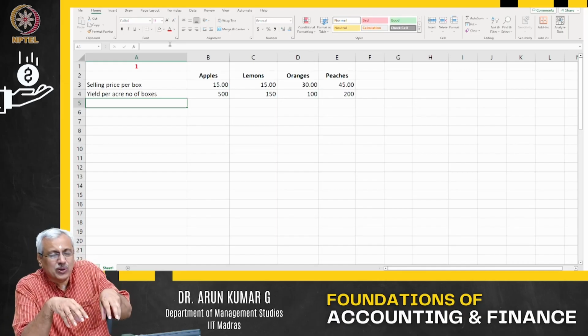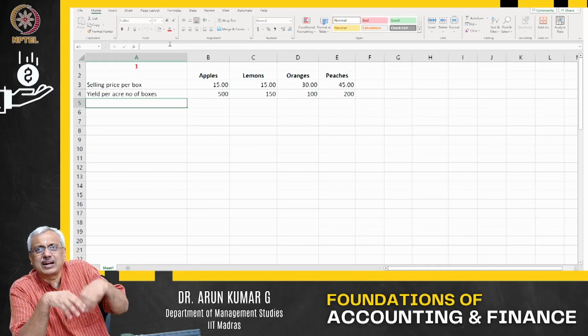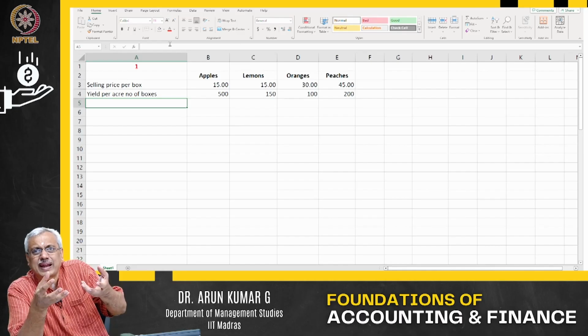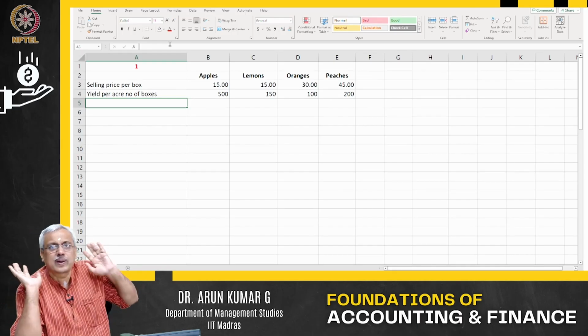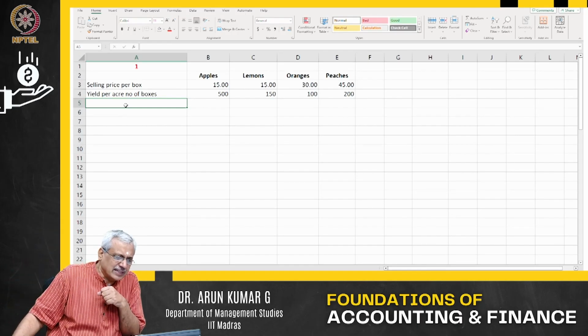I will look at it per box, I don't deny that, but after that I am going to look at what is called per acre, and I am going to say that the objective function is to maximize my revenue or maximize my contribution per acre. So now I have the number of boxes. Let's have this out here.